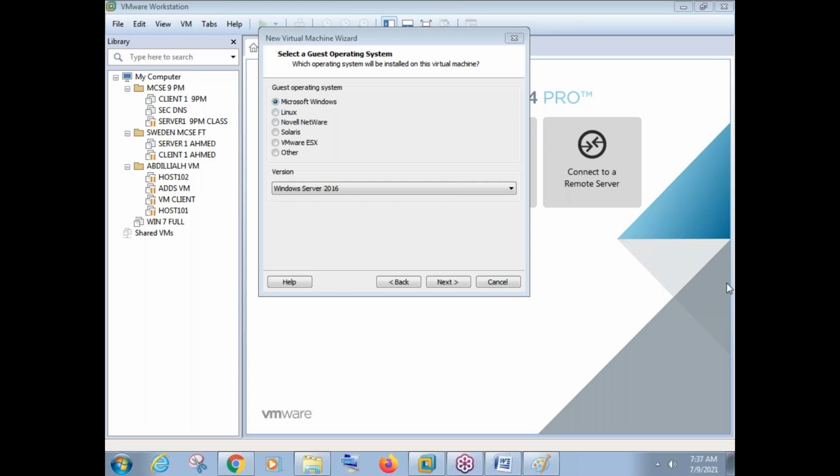Okay, I got a message here. Naveen is saying I already installed VMware 16 Pro. Yeah, it is more than okay, no problem. Okay, but when you installed 16 Pro, was it asking about the license key there? If it is asking about the license key, then we have to enter the license key.